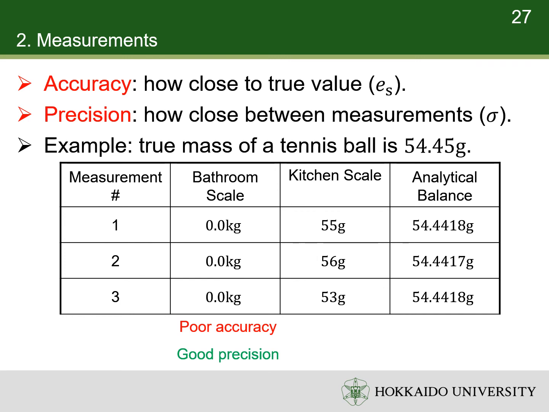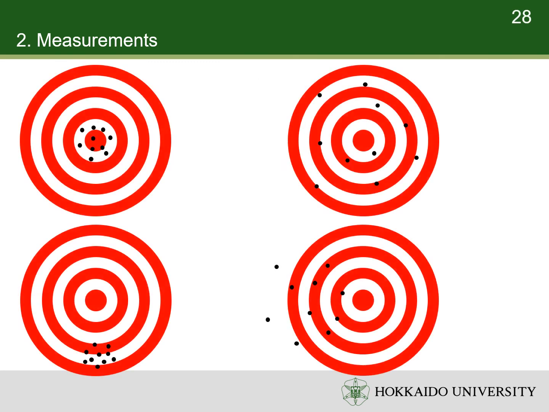A kitchen scale has a sensitivity of 1 gram. The measured values have good accuracy but poor precision. Finally, the measured values from an analytical balance have both good accuracy and good precision. The concepts of accuracy and precision can be also understood from this figure.